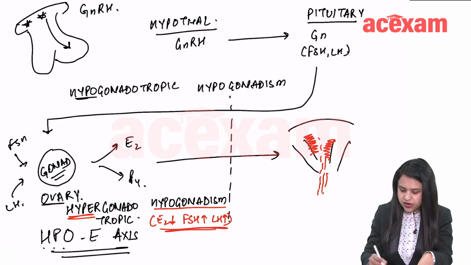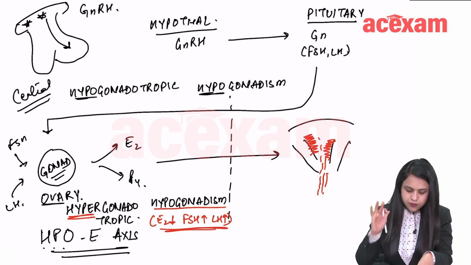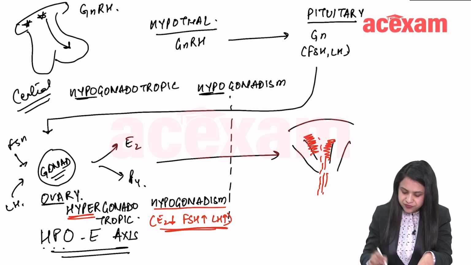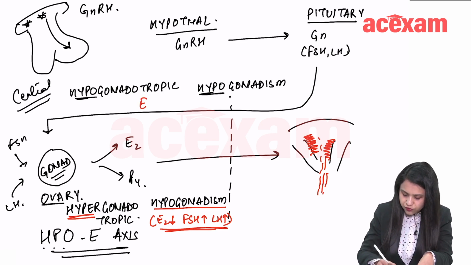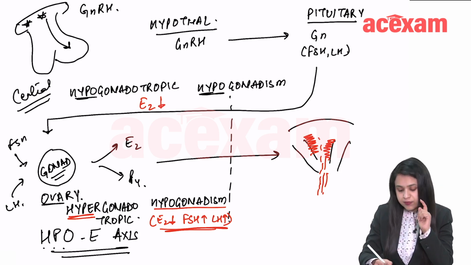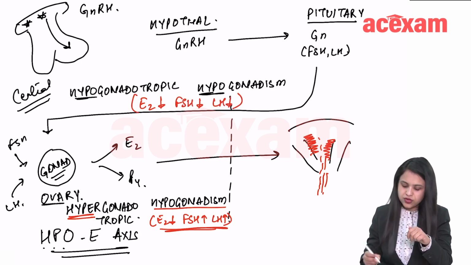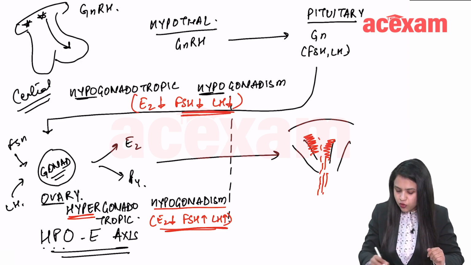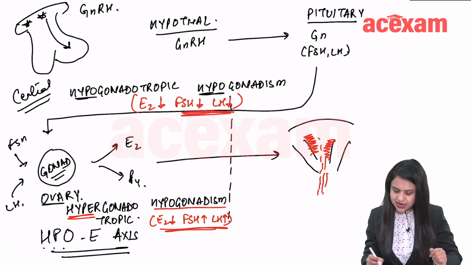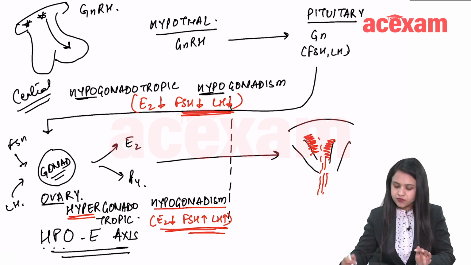Now it is due to central cause, some problem with the hypothalamus or the pituitary. So what will happen here? The ovary is not functioning, E2 is less, but that is because the employer is basically not functioning, okay. FSH will also be low in this and LH will also be low in this. So this is hypogonadotropic hypogonadism, and this is hypergonadotropic hypogonadism. I hope this is clear here.